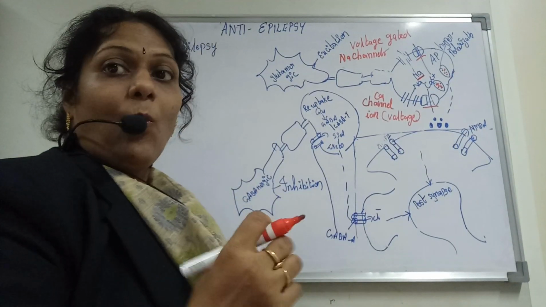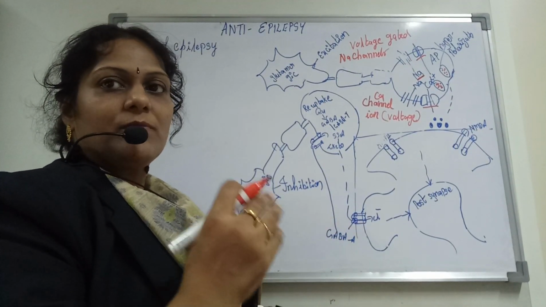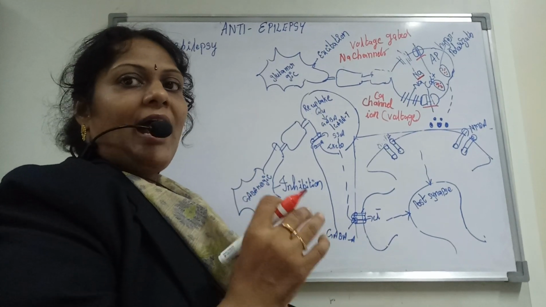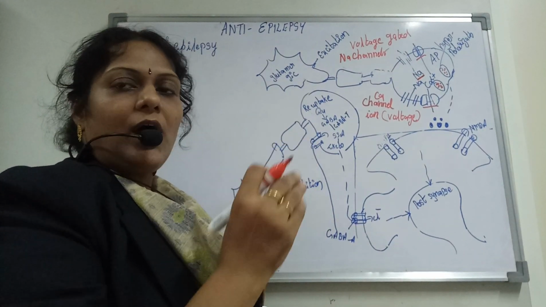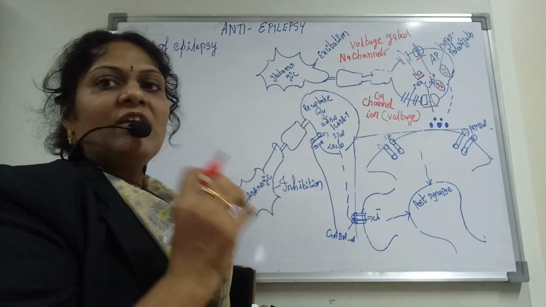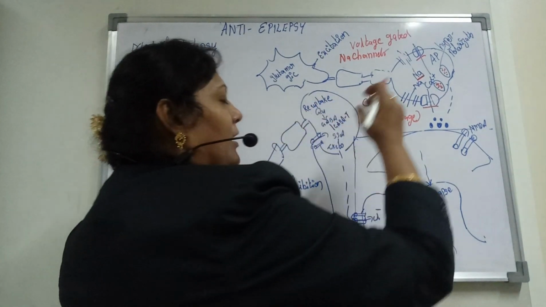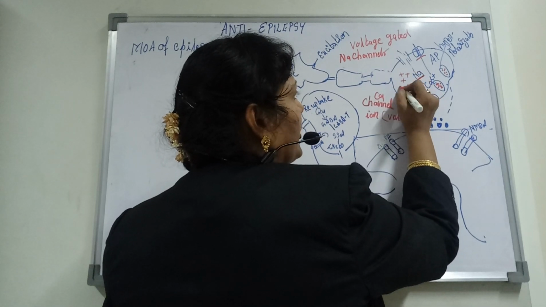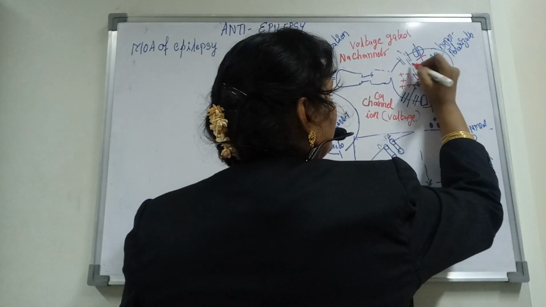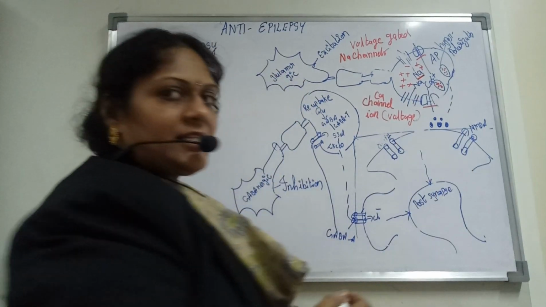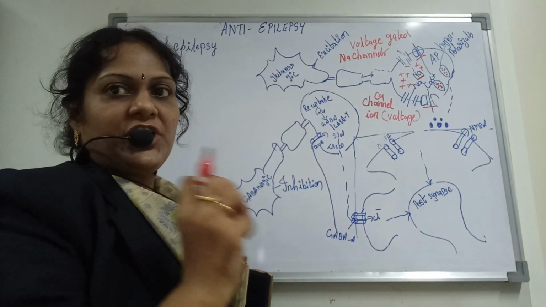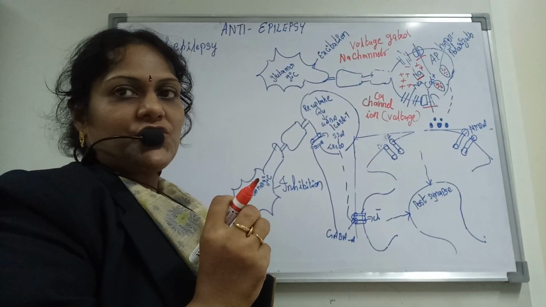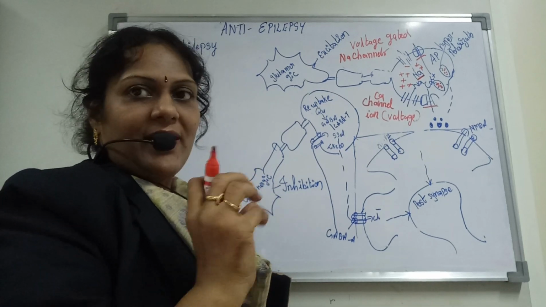Once the sodium and potassium are taken in over there, and once more and more sodium flows in, the plus ions accumulate. These plus ions initiate depolarization.